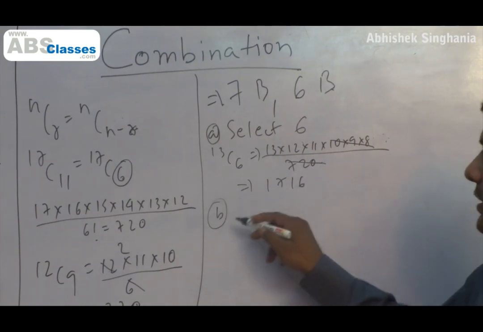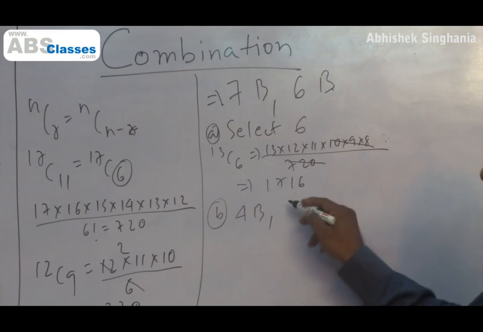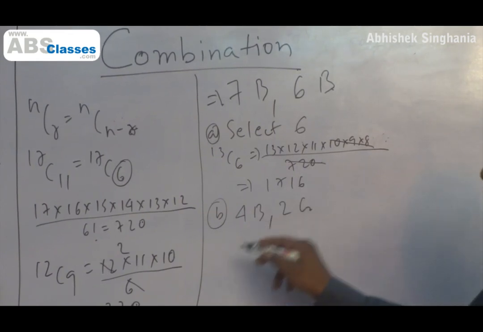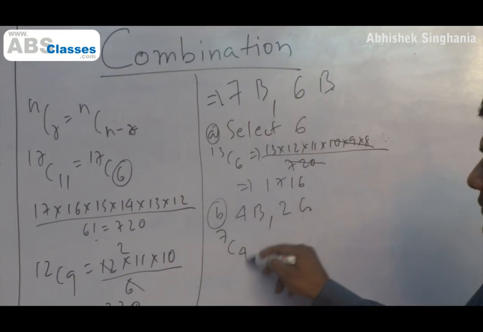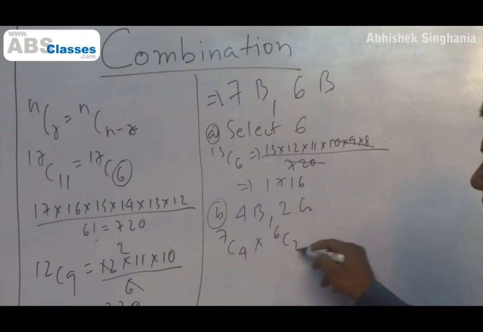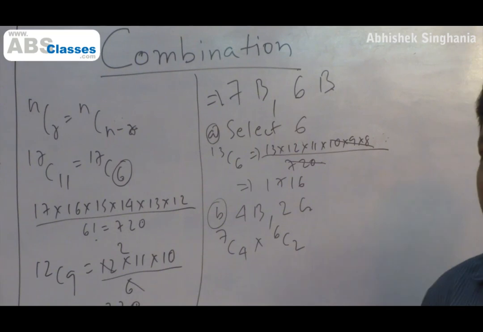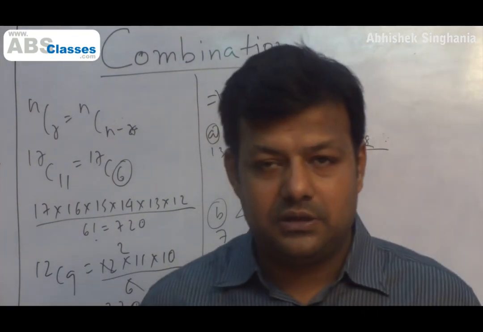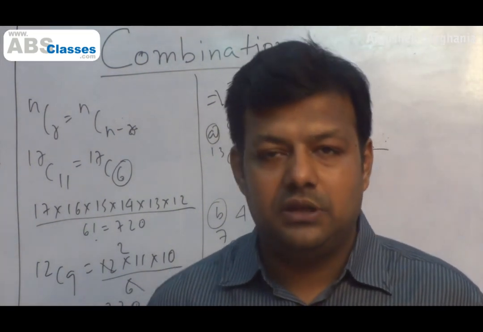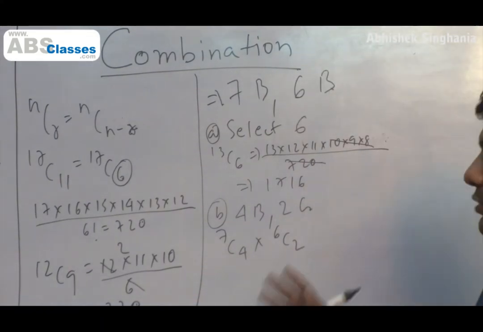So the second one. Let's select 4 boys and 2 girls. So 4 boys can be selected in 7C4 ways, and 2 girls can be selected in 6C2 ways. The critical thing is to understand that we are multiplying. Remember, when do we multiply? When the actions are independent of each other. One action does not have any bearing on the other action. The selection of boys in no way influences the selection of girls.